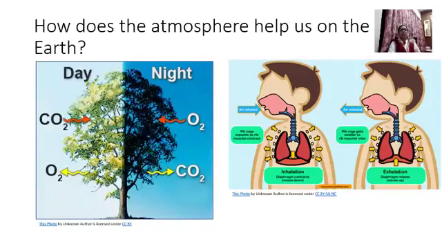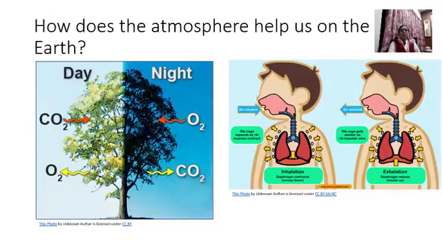Now observe the picture of a plant, or a tree. During the daytime, it is taking in carbon dioxide and giving out oxygen. At night time, it is totally opposite. It is taking in, or inhaling, oxygen and giving out carbon dioxide.